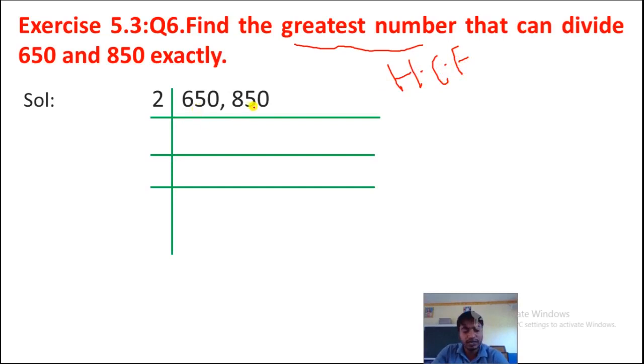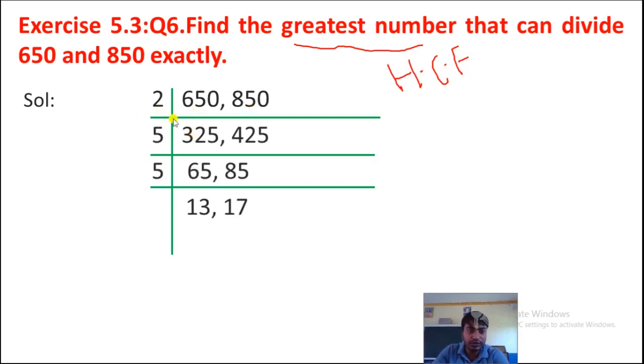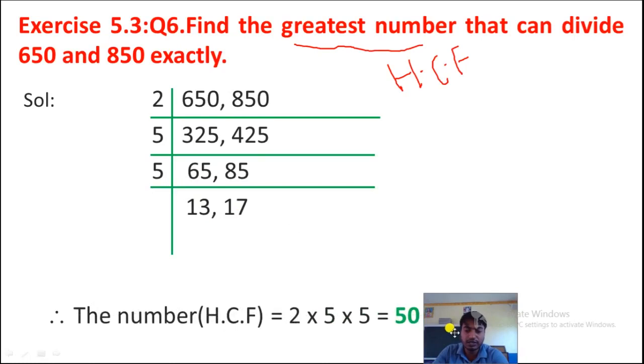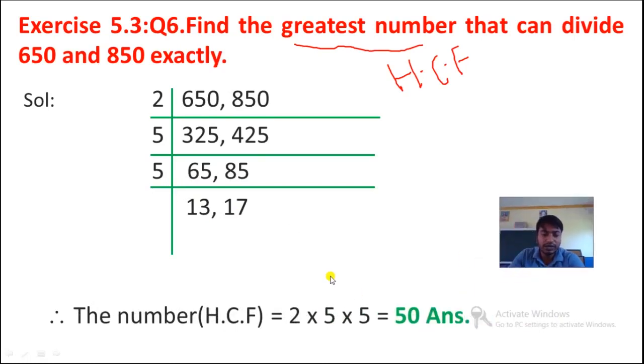So both are even numbers, so we can divide by 2. So when we divide, this will go 325 times and this will go 425 times. Now it will go by 5. When we divide, we will get here 65 and here 85. Now again it will go by 5. When we divide, we will get here 13 and here 17. Okay, so finally the number is 2 into 5 into 5. When we multiply, we will get 50. Okay, we will get 50 here.